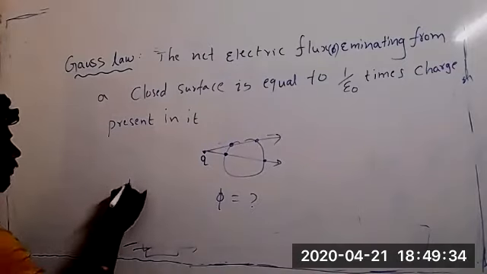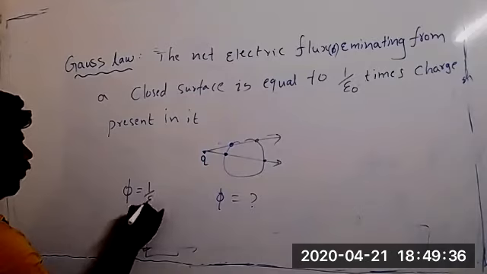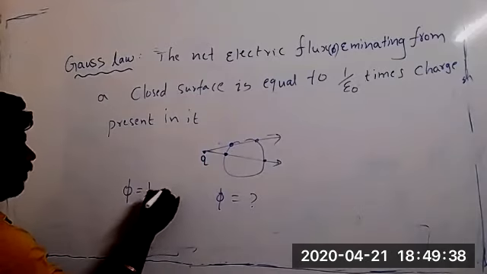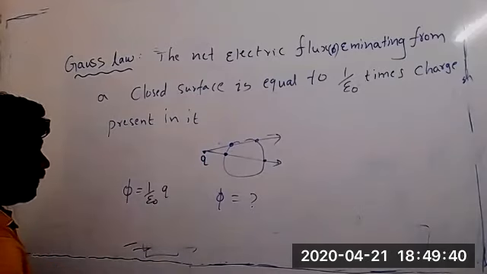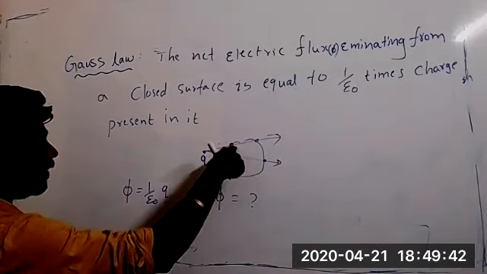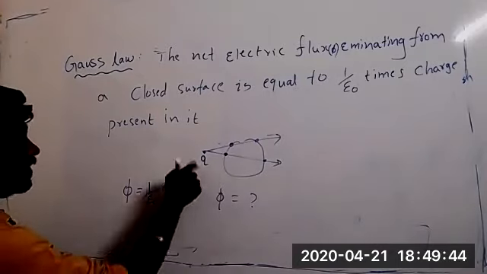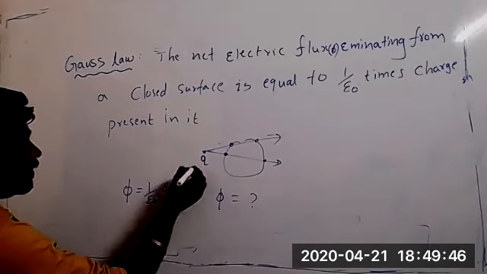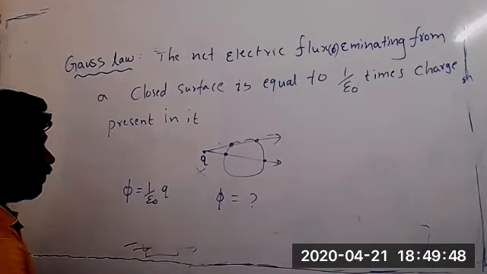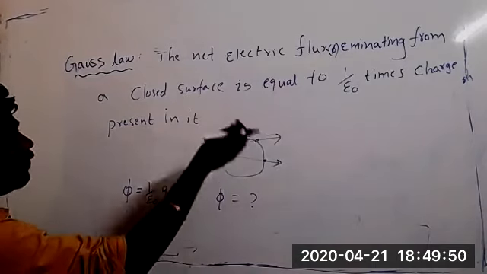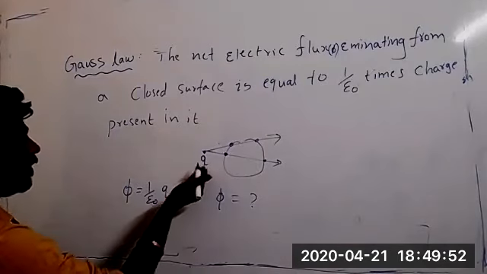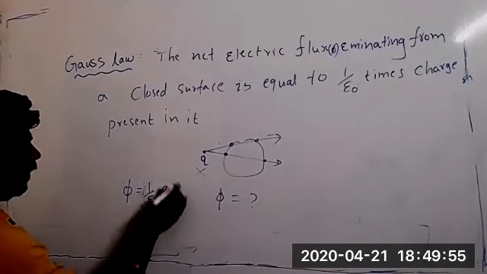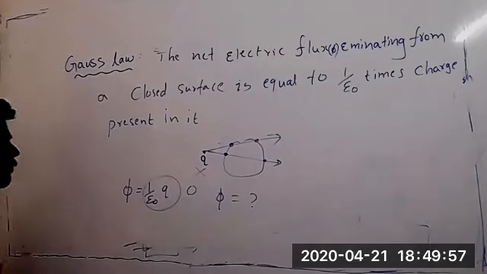According to Gauss, flux is equal to 1 by epsilon naught times the total charge present in it. But inside there is no charge. The charge is outside. So for this type of situation, Gauss law is not useful. Gauss law is applicable only for closed surfaces. It is outside, so the flux is equal to 0. Understand?